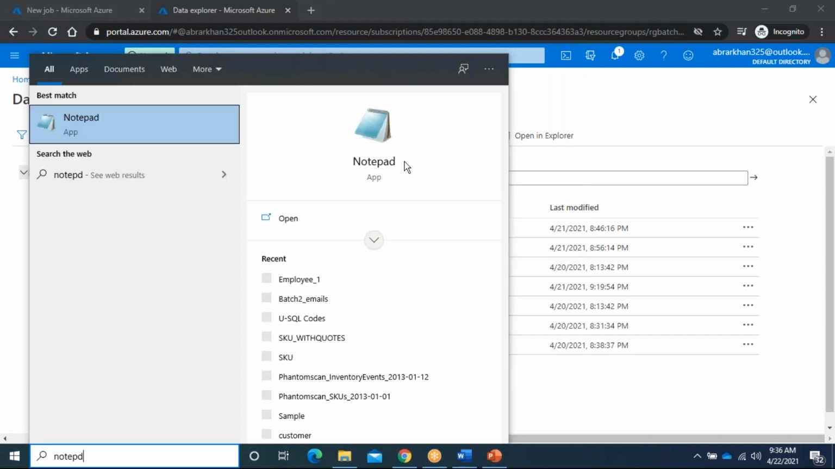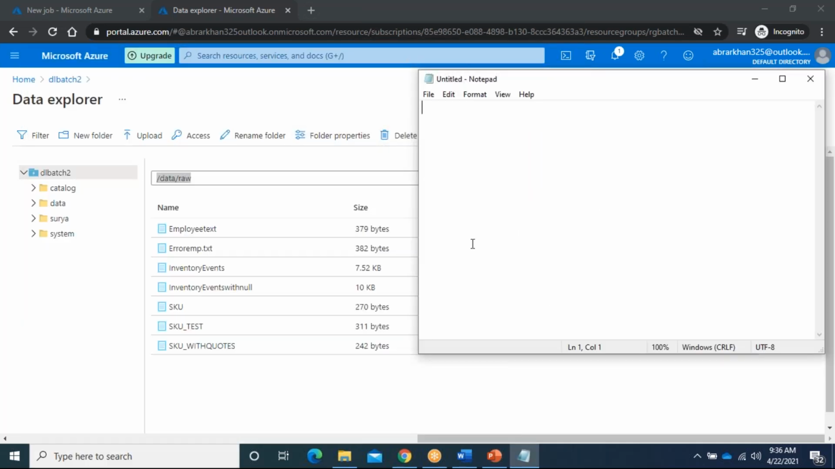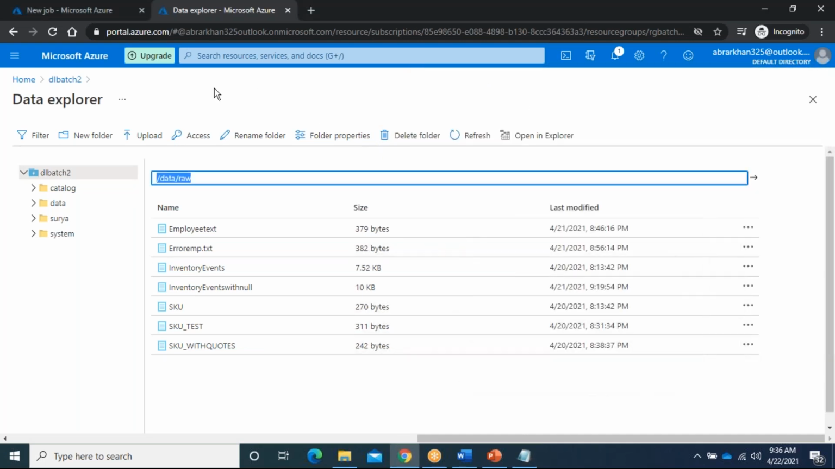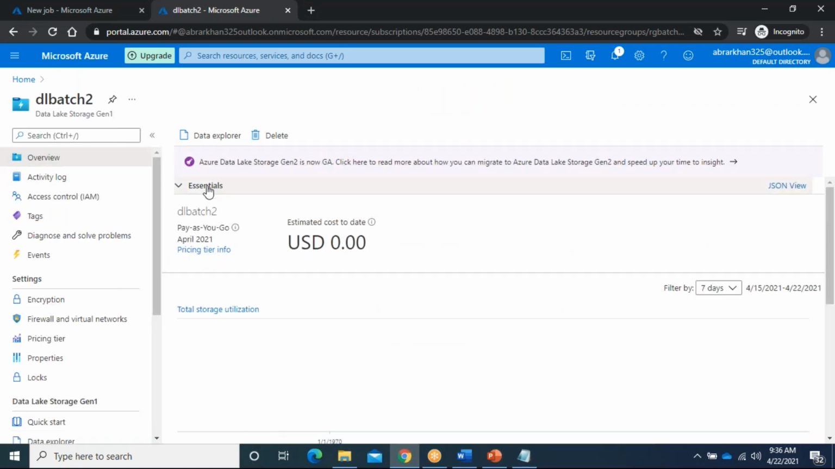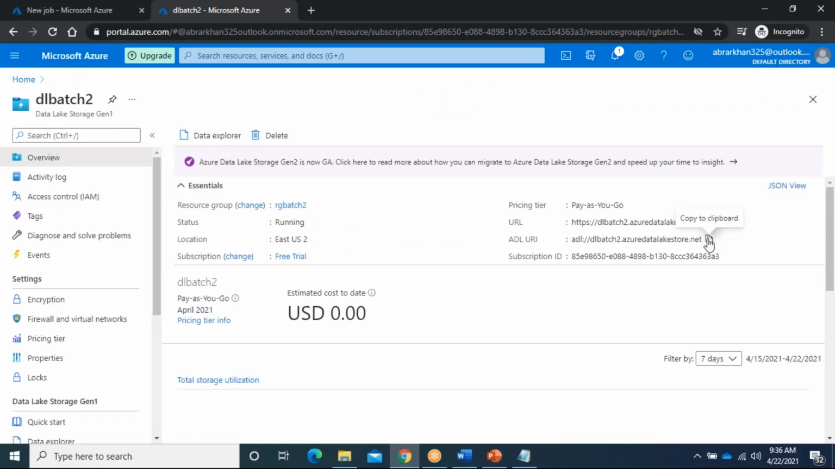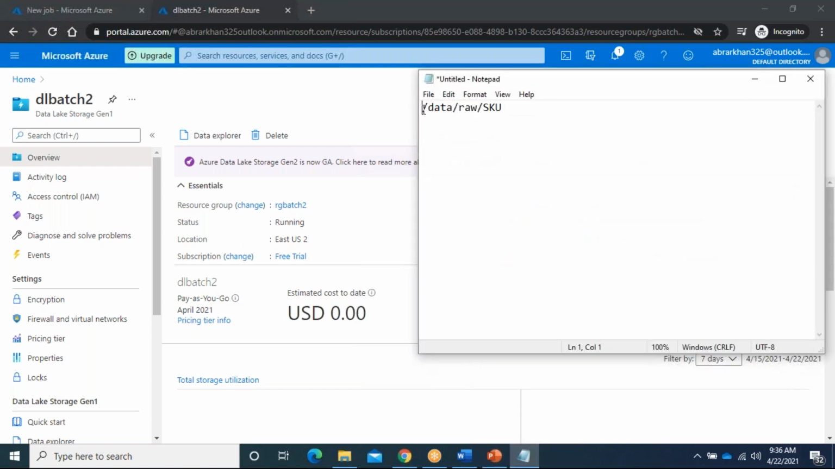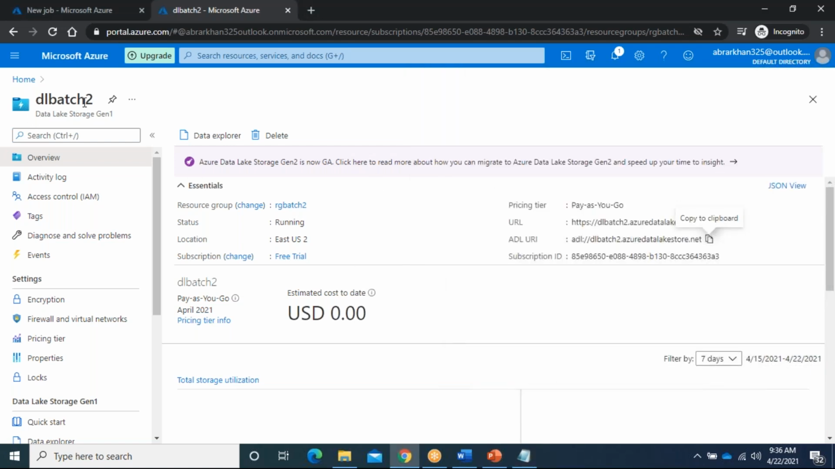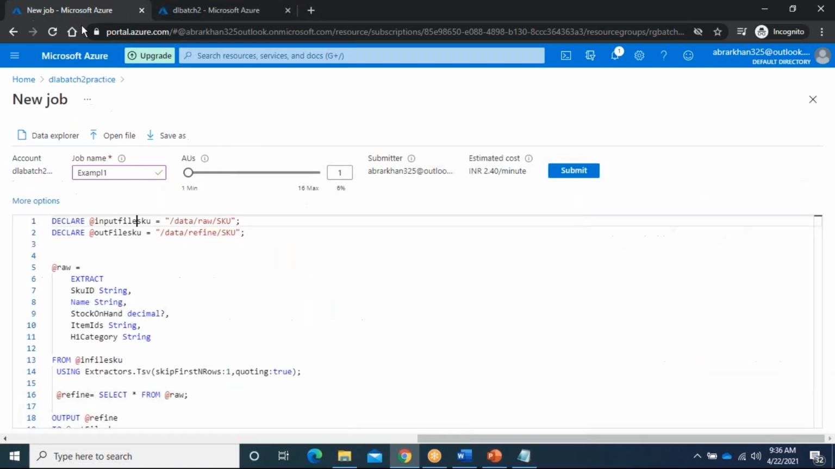If I go to Notepad, like this way, and SKU, or otherwise you can give the complete path also. Here go to essential, you can take this one and you can append before this one. Either way is fine. You can give the complete name of the file or only from here. Why? Because it will understand, because we are using this DL batch 2 while we are creating the data lake analytics. Okay. Now come to here.